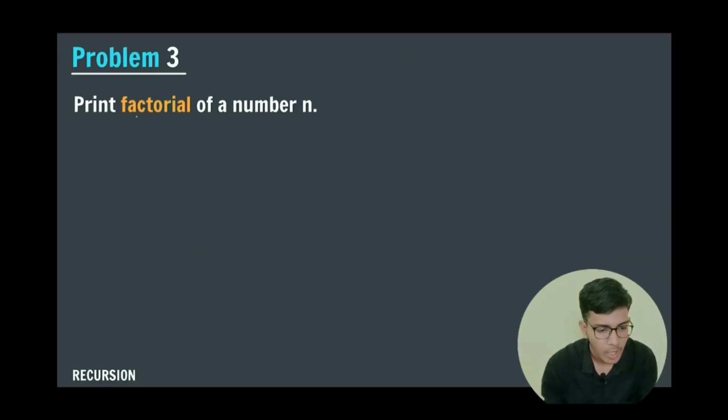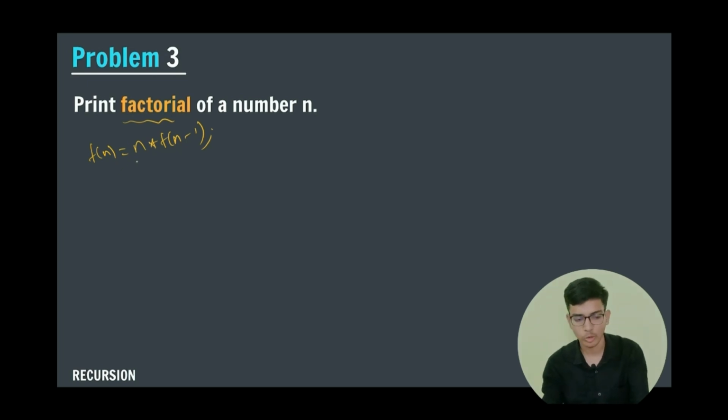In this question, we are going to calculate the factorial of a number. In the beginning itself, I told you, factorial of n is equal to n into factorial of n minus 1. Here the code will be the pseudocode. I will calculate the n minus 1 value, that is, n minus 1 into factorial of n minus 2, and this continuous function calling will take place until I get factorial of 0.